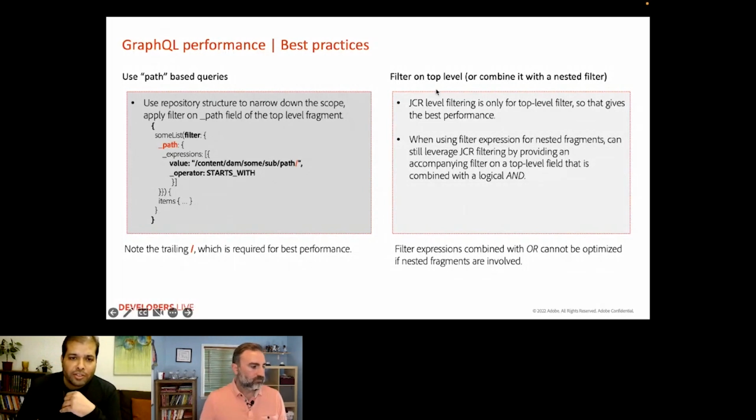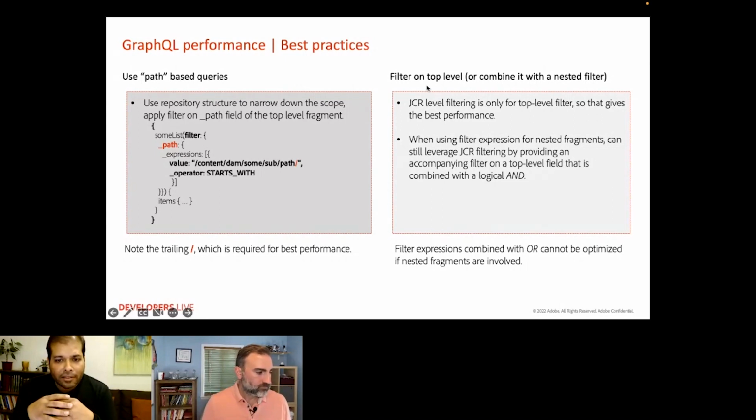Next, use filters on the top level, as JCR level filtering is only for top-level filters, so that gives the best performance. If you must filter based on nested fragment fields, then you can still leverage JCR filtering by providing another filter on a top-level field combined with a logical AND. Note that if nested fragments are involved, expressions combined with an OR cannot be optimized.